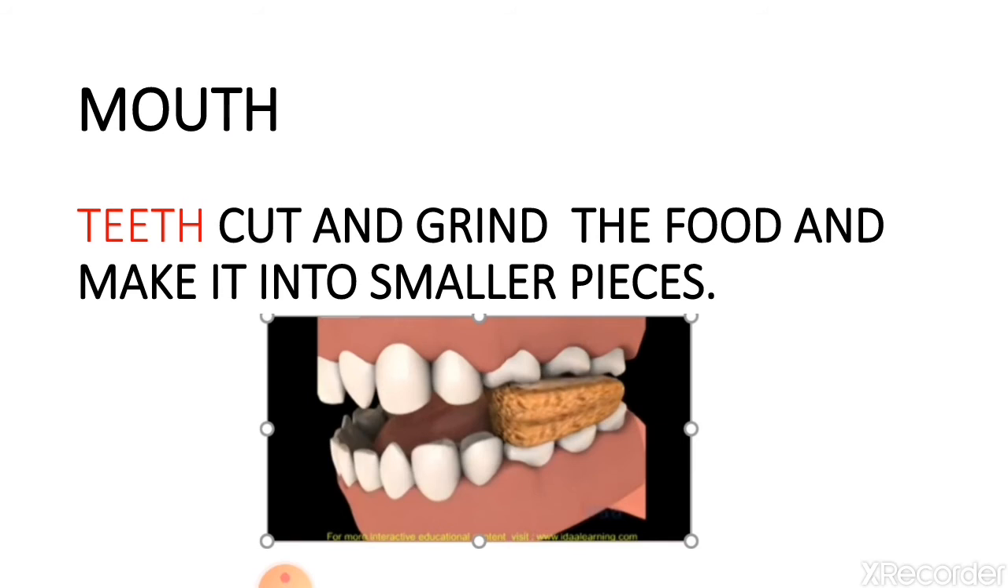In our mouth, teeth are there. Teeth help to cut and grind the food and make it into smaller pieces. The function of teeth is to cut, grind and smash the food so that it gets converted into smaller pieces.